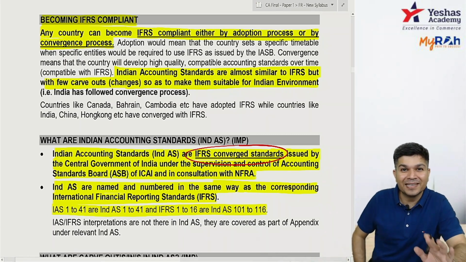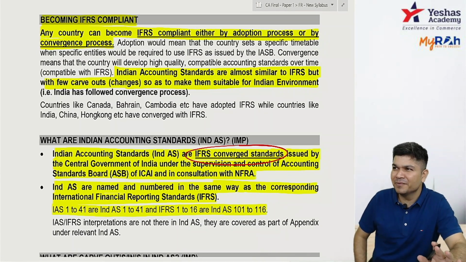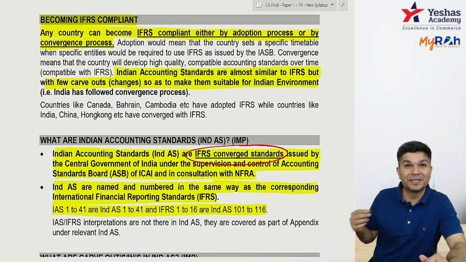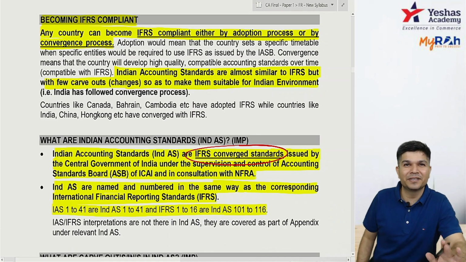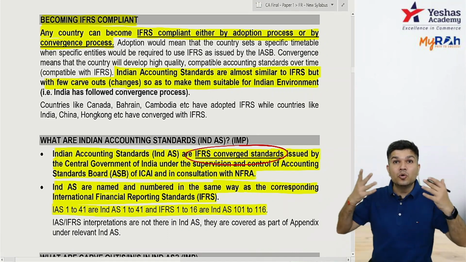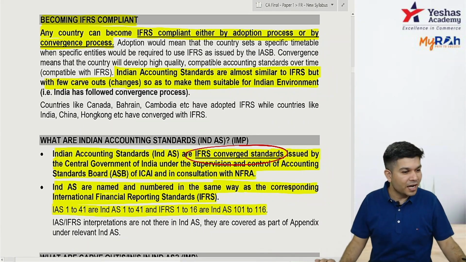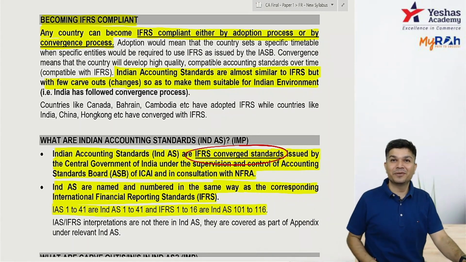Now, in your IAS and IFRS, remember we had interpretations: interpretations by SIC, interpretations by the IFRS Interpretation Committee. They have interpretations, we don't have interpretations.